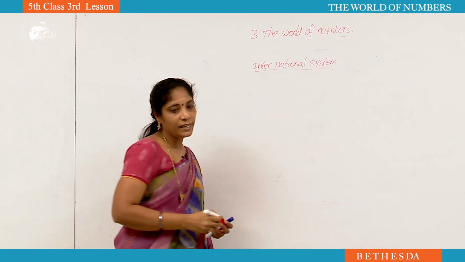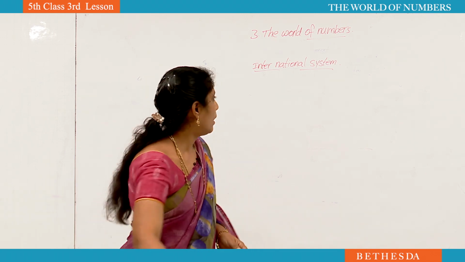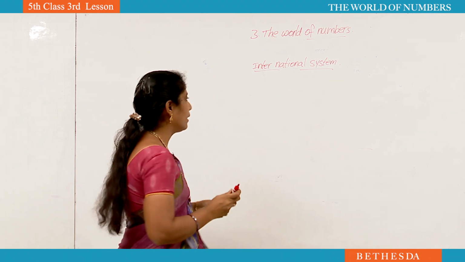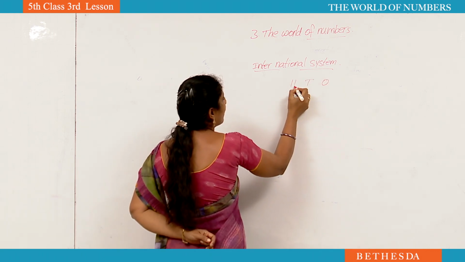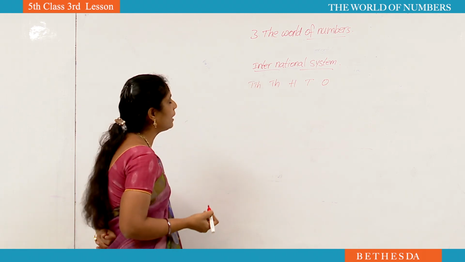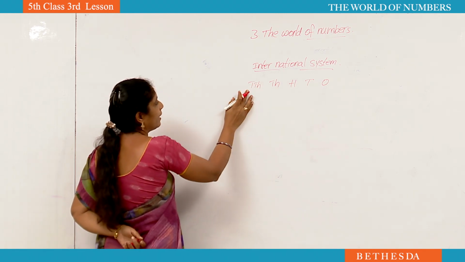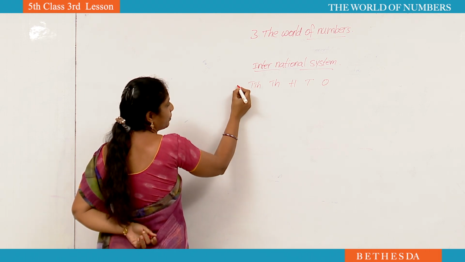Okay, in international system, how will the periods be? Now I am going to teach here. See, ones, tens, hundreds, thousand, 10,000 till here as usual. In Indian system, after 10,000 we have lakhs period.